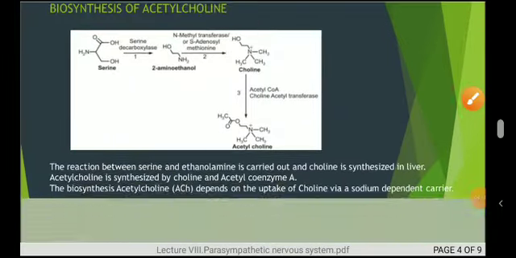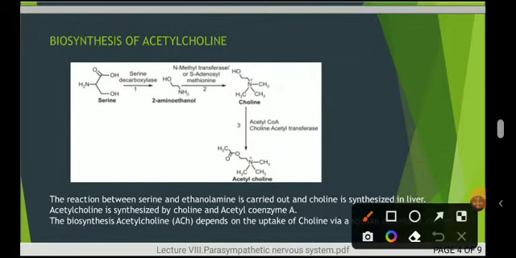Now moving towards the biosynthesis of acetylcholine. The biosynthesis of acetylcholine is carried out by this flow of reactions. As I have shown here, first is serine, which is an amino acid. Serine is treated with ethanolamine, or 2-amino-ethanol, in the presence of the enzyme serine decarboxylase. This is the first step reaction, which is carried out in the liver.